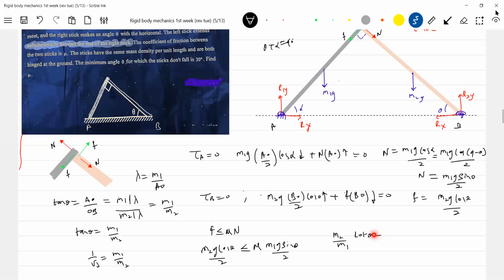Cot theta should be less than or equal to mu. So cot theta will be M2 by M1. Mu should be greater than (M2 by M1) whole squared.